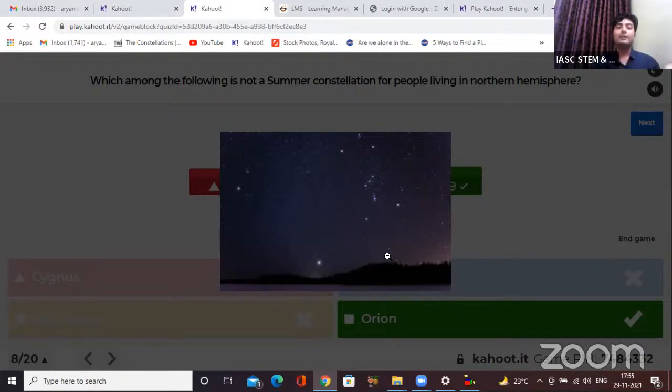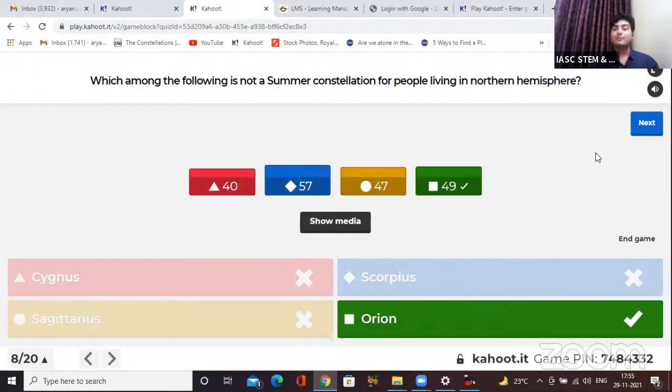And one star that we have been regularly hearing in our conversation is Rigel. Rigel is right over here. That's the brightest star. And if anyone is a Harry Potter fan over here, a lot of characters' names are derived from these stars and constellations, like Bellatrix. The star is part of the Orion constellation. Just a fun fact.